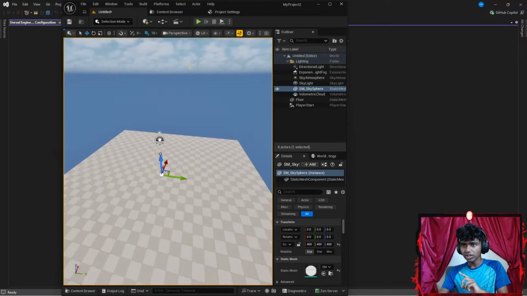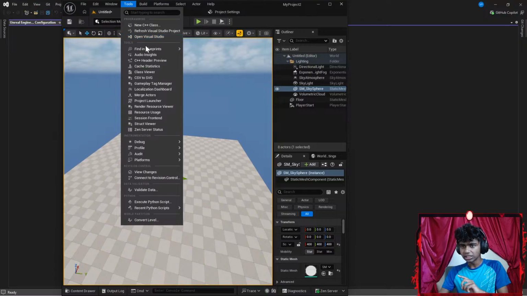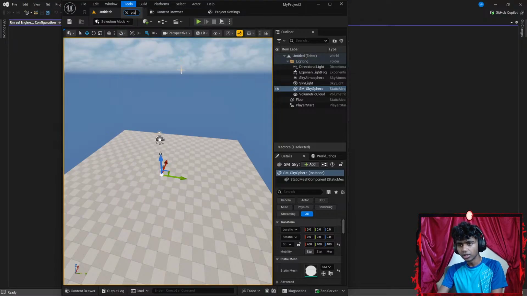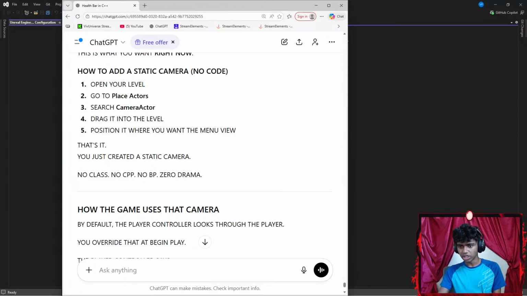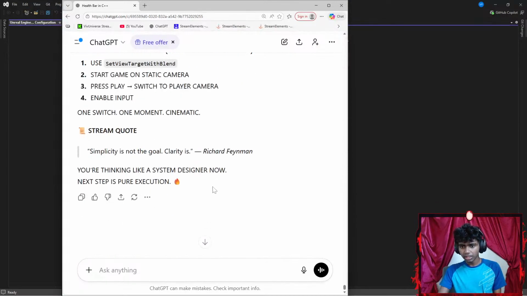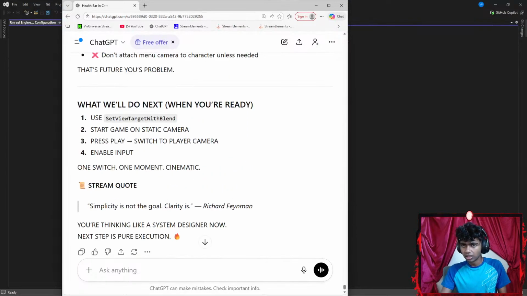Okay, so in my Unreal Engine, do you guys see place actors? Is it in tools? Do I see place actor? Maybe I go ahead and type something like place. Okay, there isn't a place actor here. I might actually get to ask ChatGPT up here again where place actor is located. Let me say, where is place actor located at?